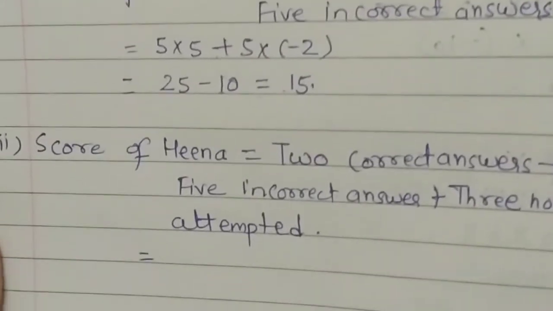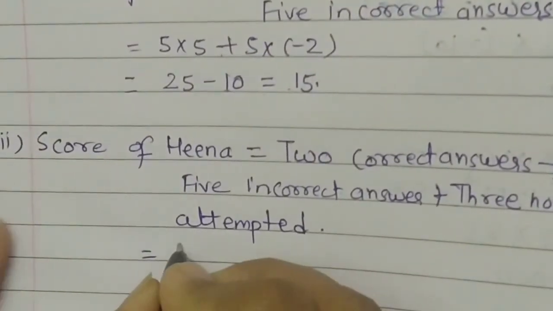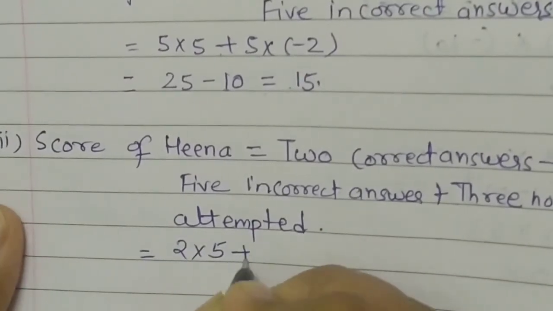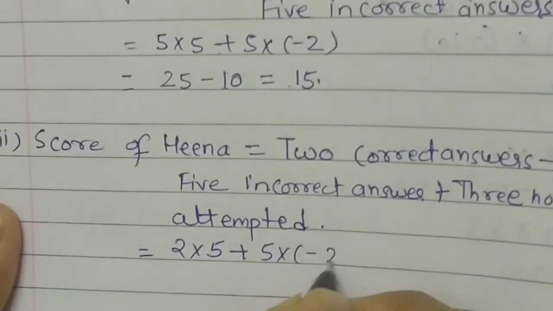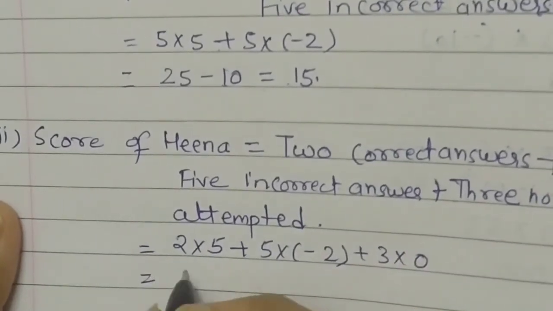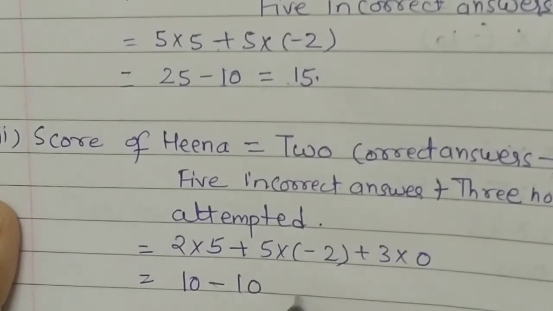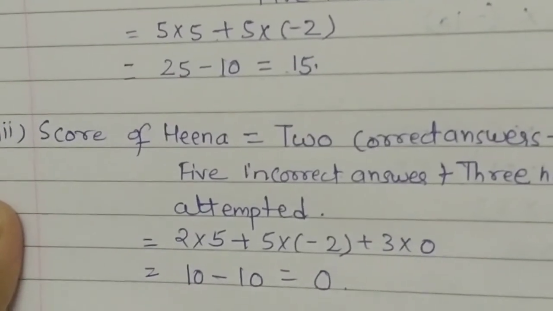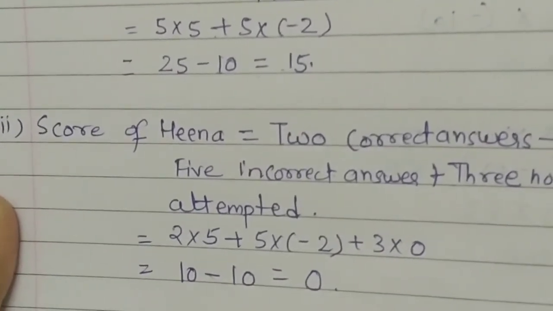So we write it here: 2 multiplied by 5 plus 5 multiplied by -2 plus 3 multiplied by 0 is equal to 10 minus 10, which is equal to 0. So students, here we complete our 7th question.